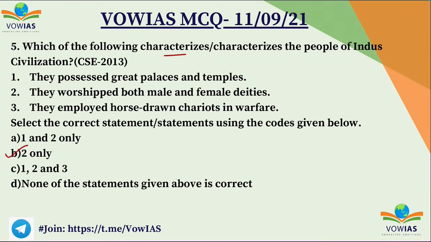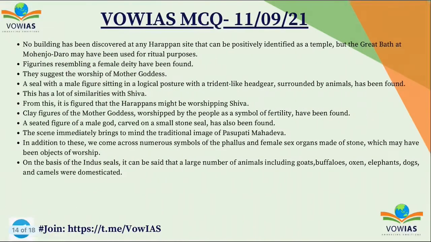The Indus Valley civilization did not possess great palaces or temples. So the first statement is wrong. And also the third statement, they employed horse-drawn chariots in warfare, is also wrong. But they worshipped both male and female deities. So the second statement is the only right statement. No building has been discovered at any Harappan site that can be positively identified as a temple. But the Great Bath, which is at Mohenjo-daro, may have been used for ritual purposes. We are not yet sure of it.